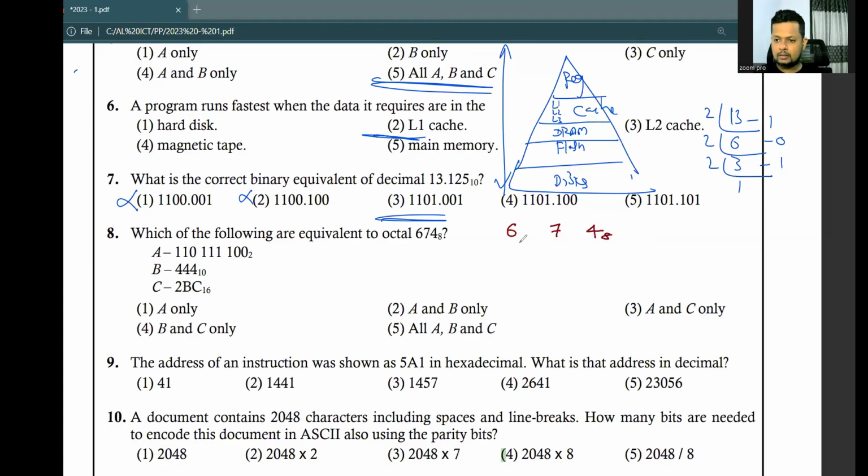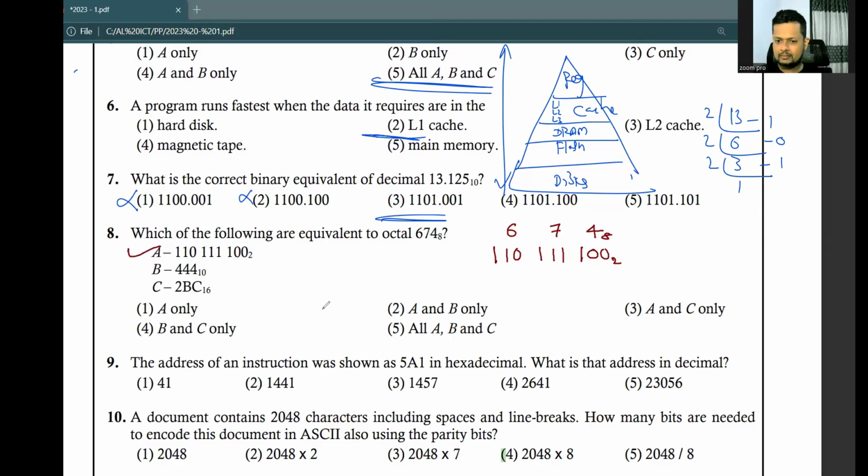Write every digit in 3-bit binary. So 4 is 1, 0, 0, 7 is 1, 1, 1, 6 is 1, 1, 0. So 3-bit groups. This is equal to binary 110, 111, 100. A is correct.